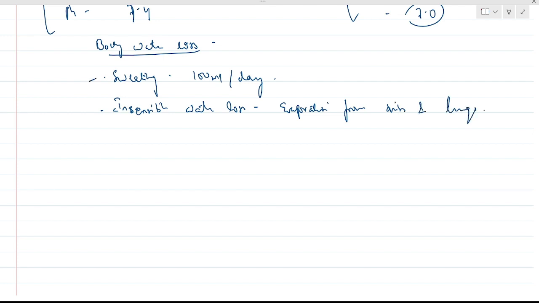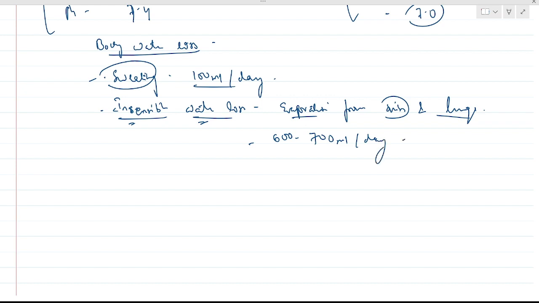The sweating is sensible. We know that we are sweating. This is 100 milliliters per day. But this insensible water loss, we don't sense this. That is evaporation from skin and lungs. This is a very high value. Remember, 600 to 700 milliliters per day. So in total, nearly 800 milliliters or nearly 1 liter of water we lose every day: through sweating 100 milliliters, and insensible 600 to 700 milliliters.